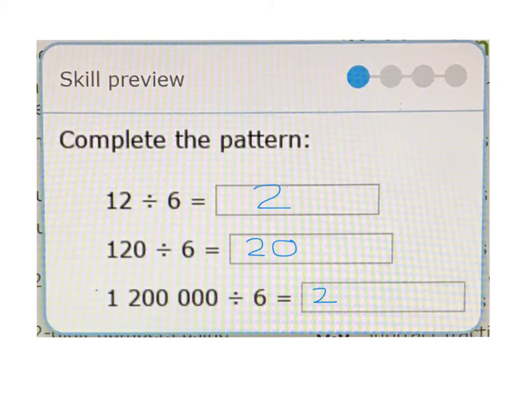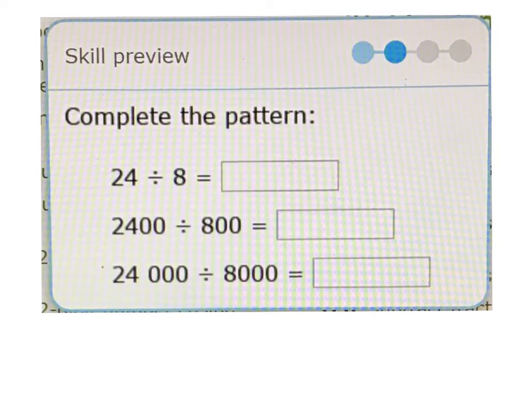Again, 2 will be in our answer. We have 1,200,000 divided by 6. And then we have 1, 2, 3, 4, 5 zeros. So similarly, we're going to have 1, 2, 3, 4, 5 zeros in our answer. 6 times 200,000 is 1,200,000. 1,200,000 divided by 6 is 200,000. 5 zeros, 5 zeros.